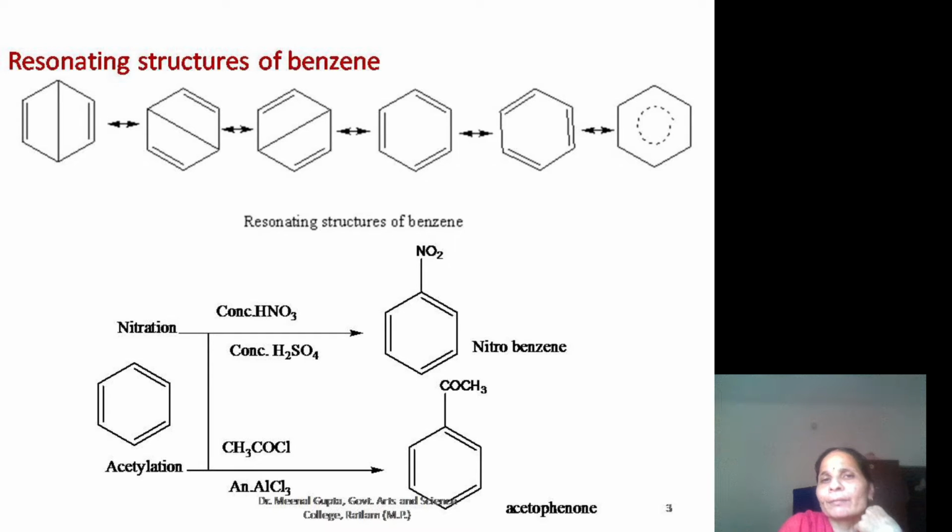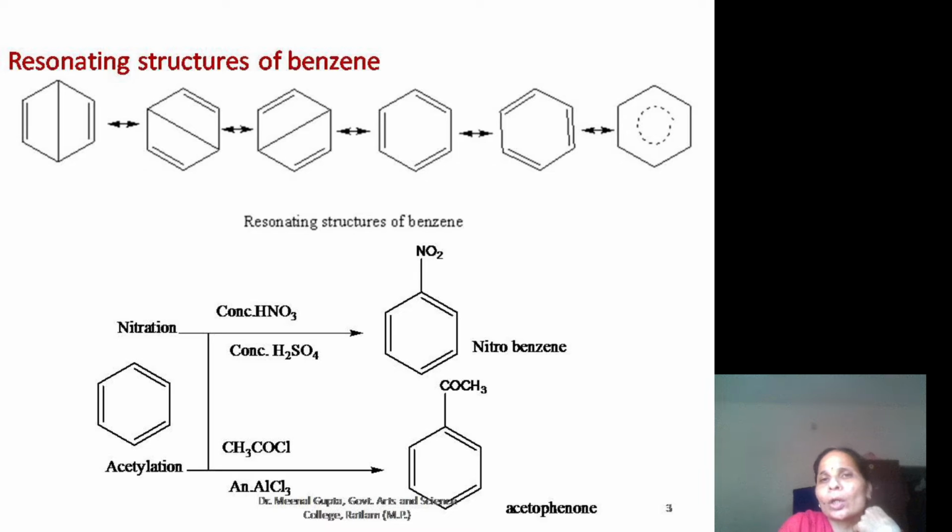But observation showed that each carbon-carbon bond length in benzene is equal, 1.39 angstrom. It means these bonds are not localized, they are delocalized, meaning all pi electrons are delocalized over all 6 carbon atoms.